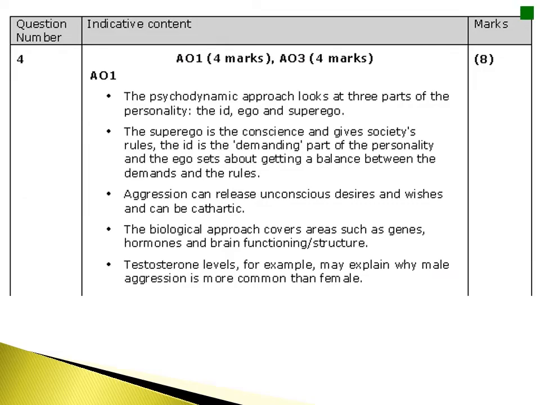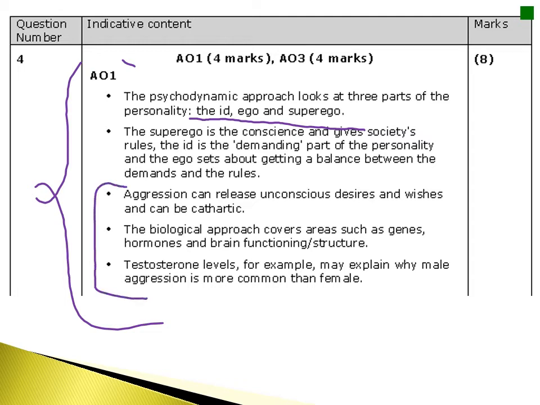Now, if you look at the mark scheme for this, it's genuinely quite basic, and I've included this because students often find this quite an intimidating aspect of the curriculum. However, as you can see here, for the AO1 description aspects of the question, you just need to be able to outline that the psychodynamic approach suggests that we have 3 aspects to personality, outline the conscious and unconscious aspects of our memory and our mind, and also these bits down here about aggression and linking the psychodynamic theory to the explanation of aggression through the release of unconscious desires and wishes, which can be cathartic.